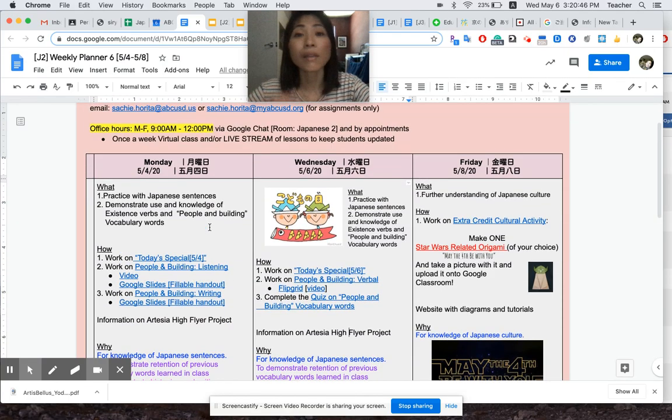Happy Children's Day. That was yesterday. I hope you got to decorate your room with the kois and also with the samurai helmets. Now you get to decorate your room now with your Star Wars stuff. So have fun with them.